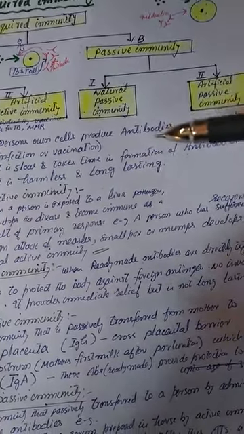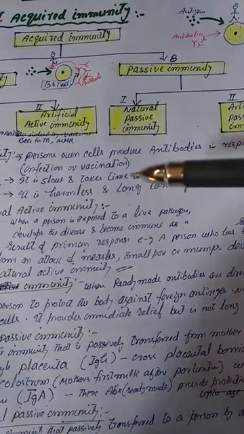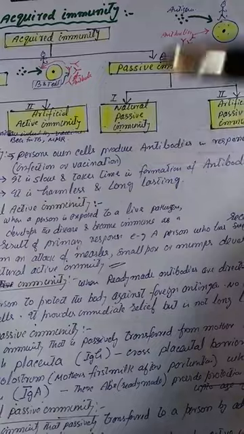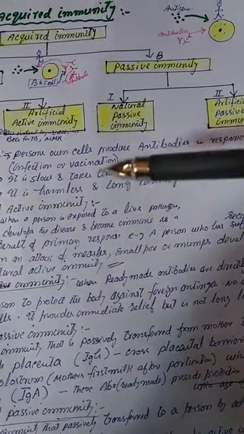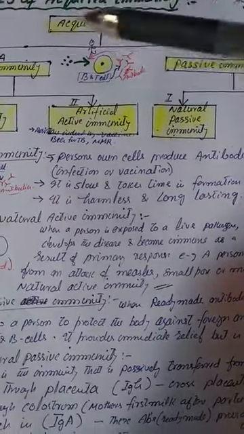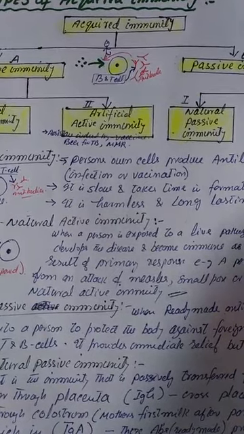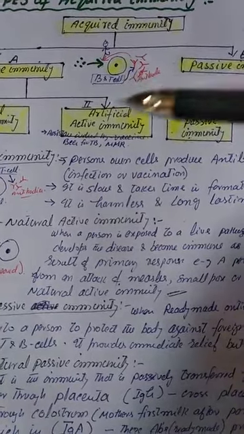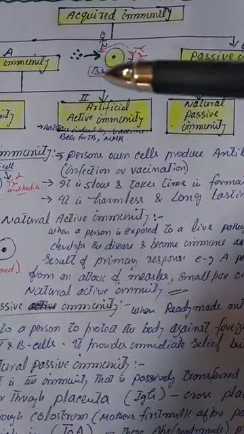For example, a person who has recovered from an attack of measles, smallpox or mumps develops natural active immunity. Now the second type of active immunity is artificial active immunity, which is the resistance induced by vaccines.